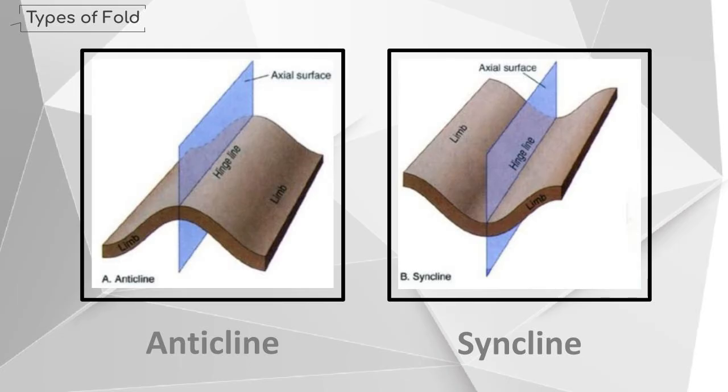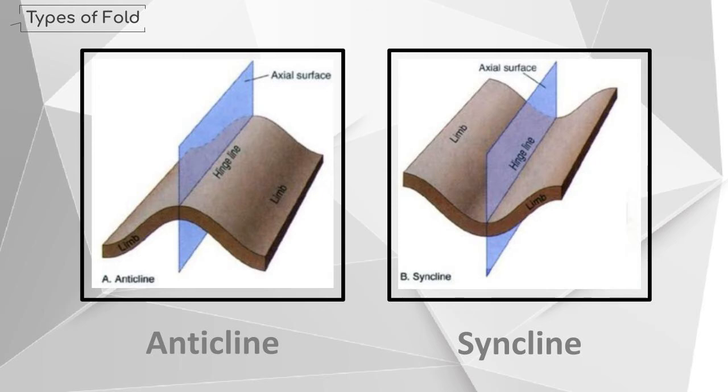Next, we're going to discuss the different types of folds. Anticline. Anticline is characterized as linear. The strata normally dips away from the axial center, and the oldest strata is in the center. Now, what is strata? Strata is a layer of sedimentary rock, soil, or igneous rock that was formed at the Earth's surface, with internally consistent characteristics that distinguish it from other layers.